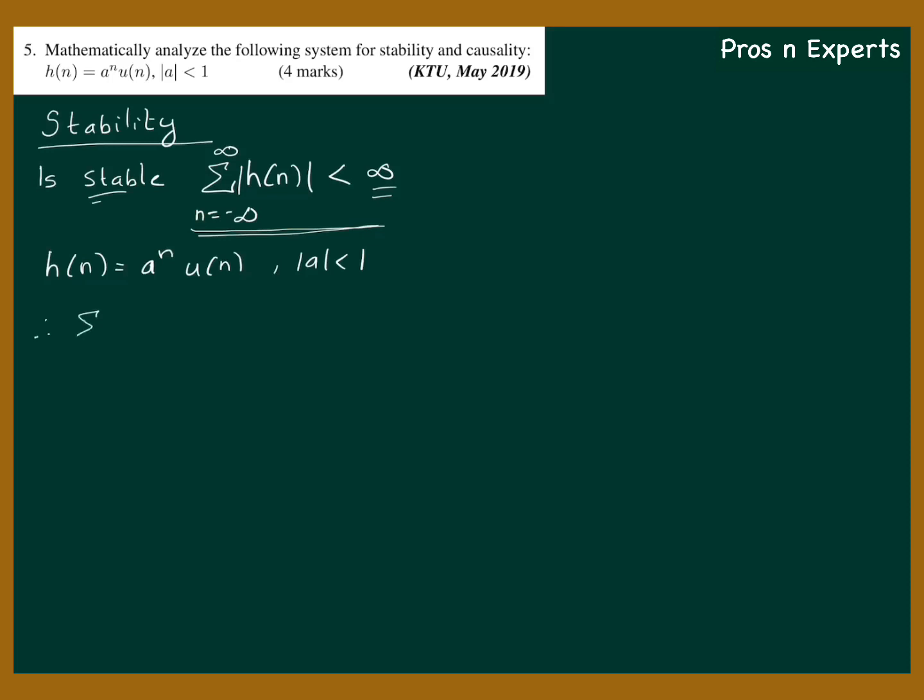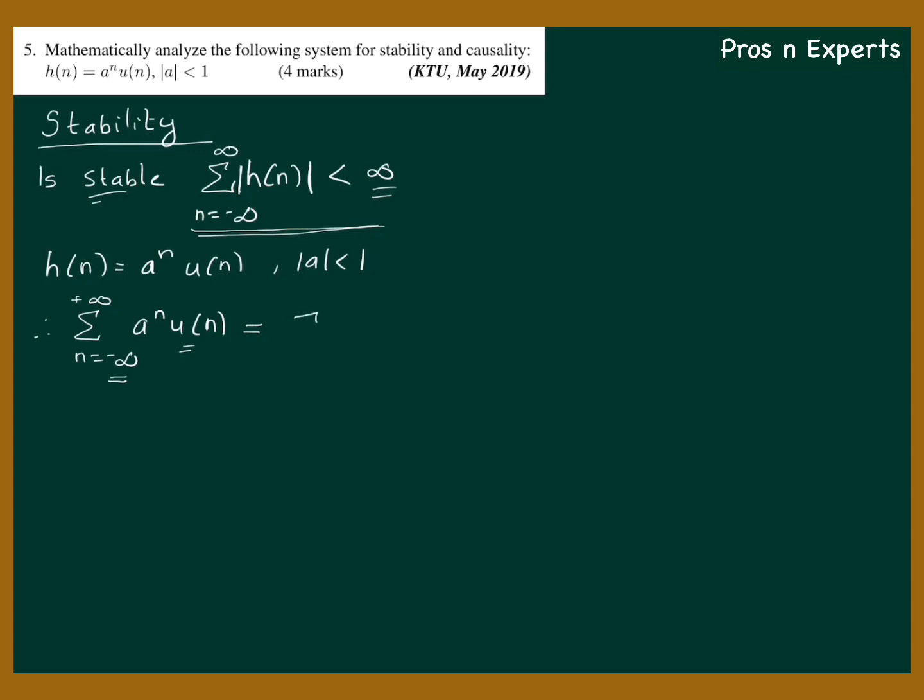Therefore, sigma over n equal to minus infinity to infinity of h of n, which is a raised to n u of n. Okay, the modulus is meaningless because it is a real signal. So you don't need to sum this from the entire minus infinity to plus infinity, because a raised to n is multiplied by u of n.